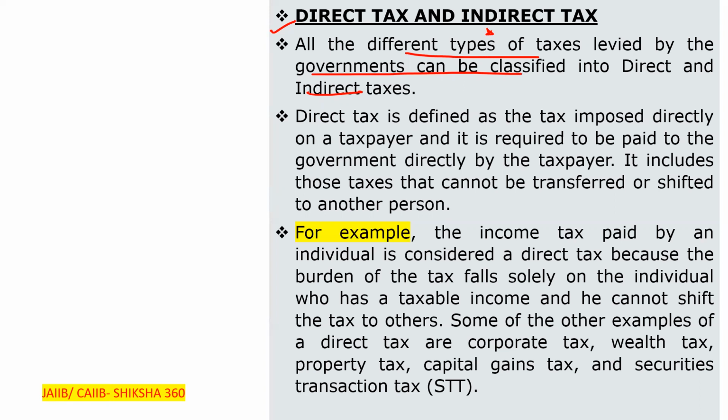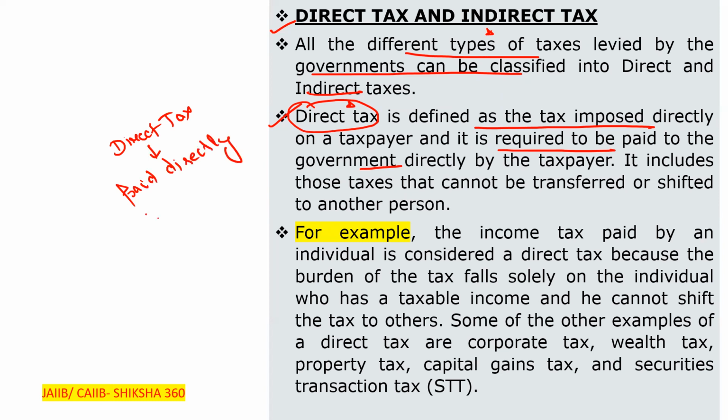So what is a direct tax? Direct tax is defined as the tax imposed directly on a taxpayer. It is required to be paid to the government directly. So the important thing under direct tax is that it is to be paid directly to the government.